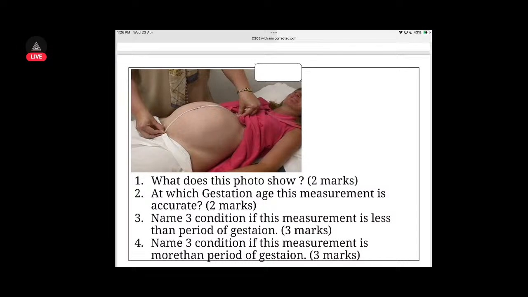The condition when it is less than the period of gestation: intrauterine growth restriction. Okay, intrauterine growth restriction.